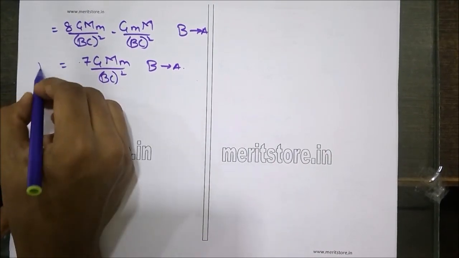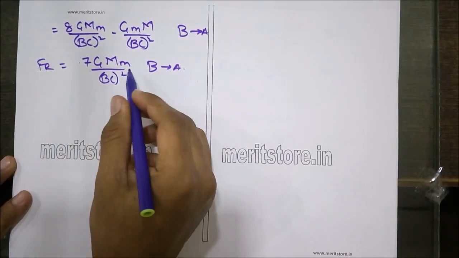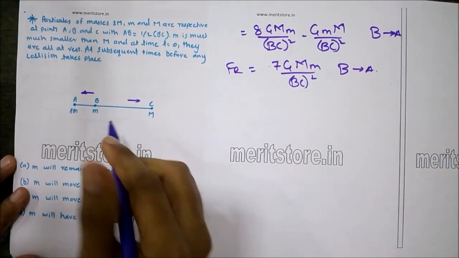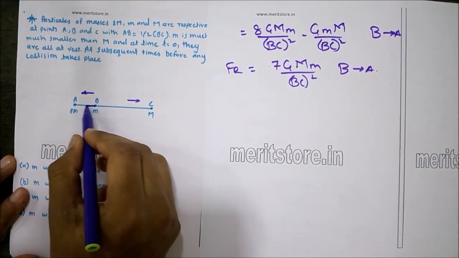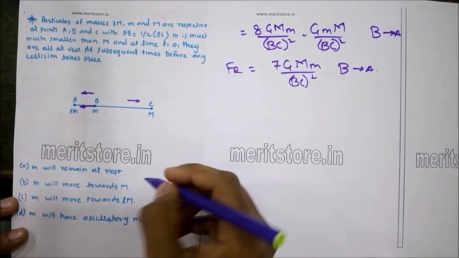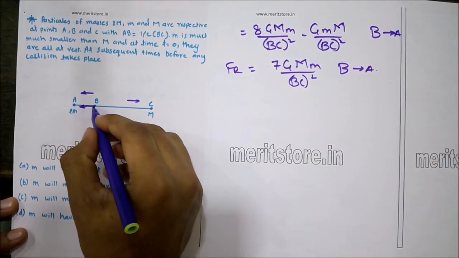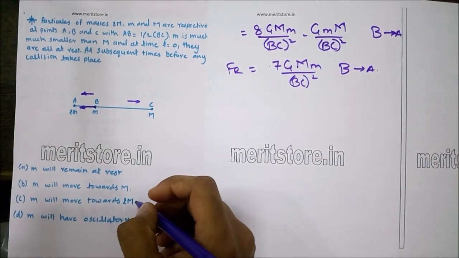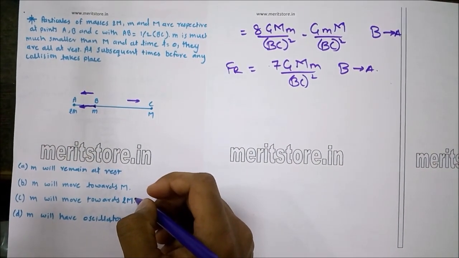As we can see, the resultant force is 7 G m m upon BC squared along B towards A. Therefore, what we can conclude is that the mass m will move towards the mass 2m. Hence, option number C is the correct answer.